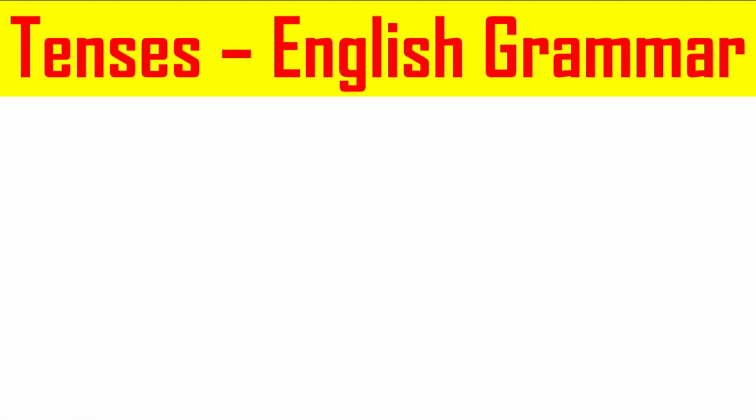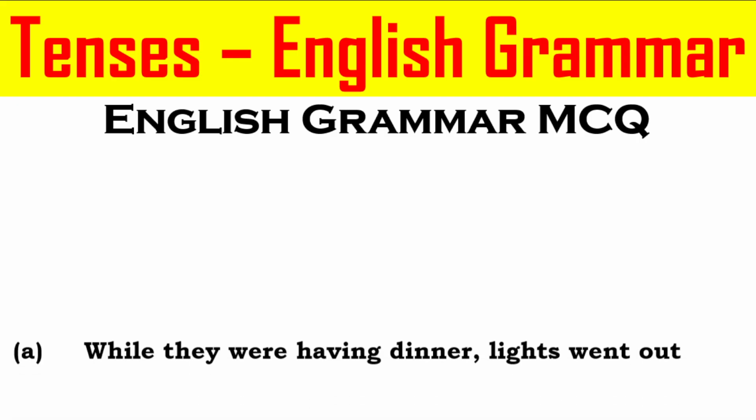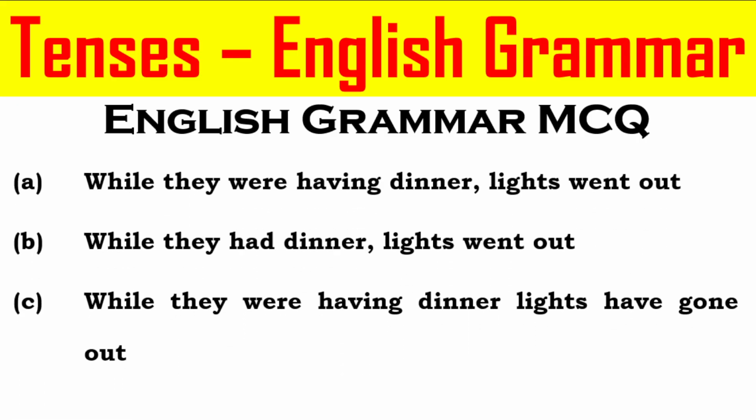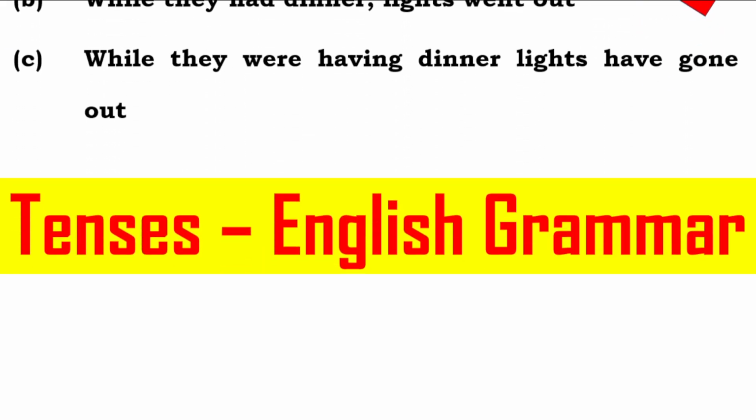Let's move on to the next question of English grammar MCQ. Option A. While they were having dinner, lights went out. Option B. While they had dinner, lights went out. Option C. While they were having dinner, lights have gone out. And the correct answer for this particular MCQ is option A. While they were having dinner, lights went out.